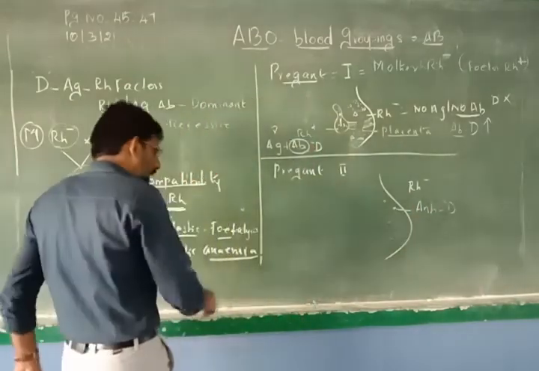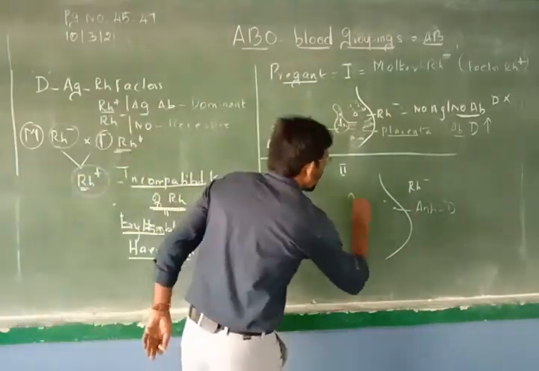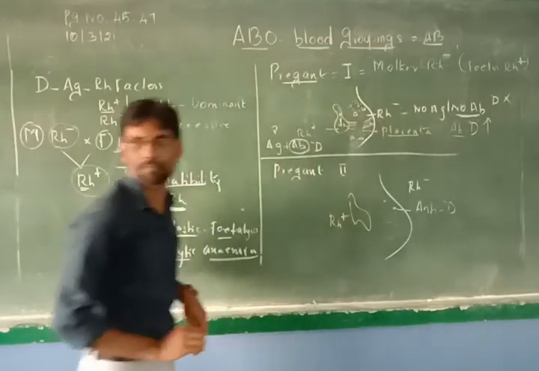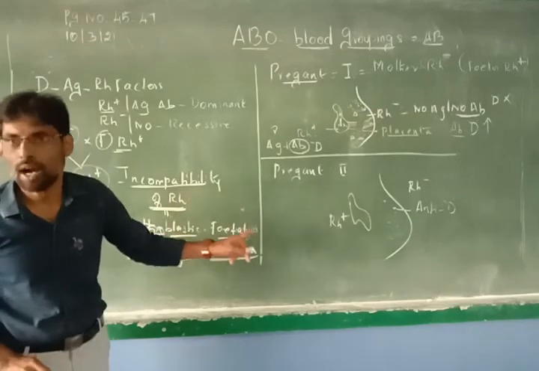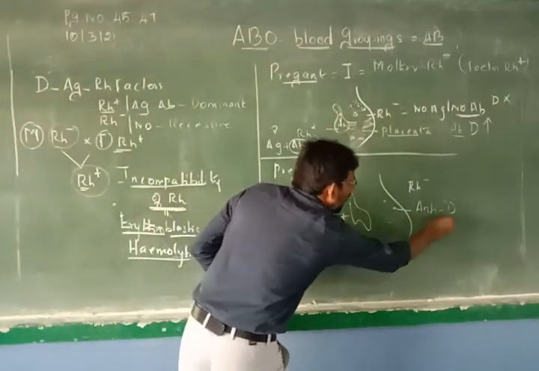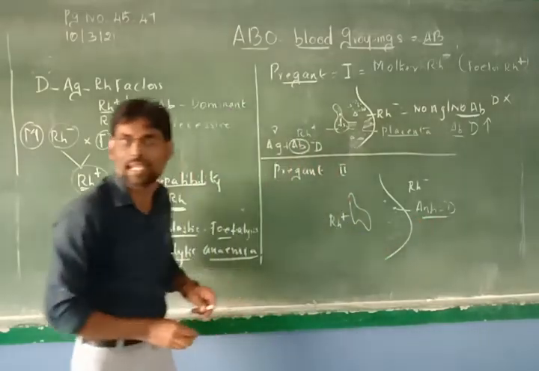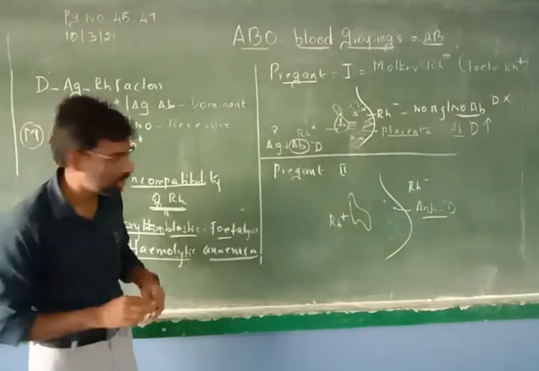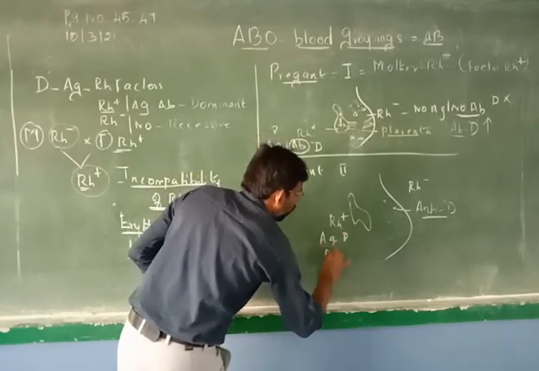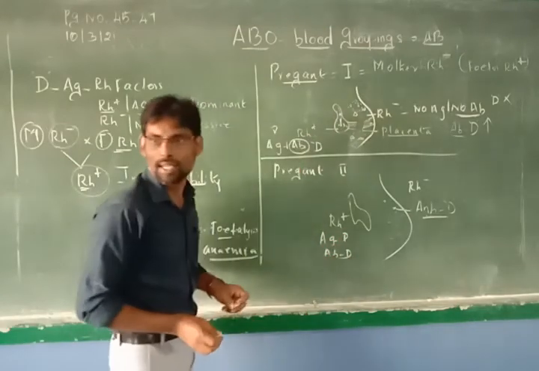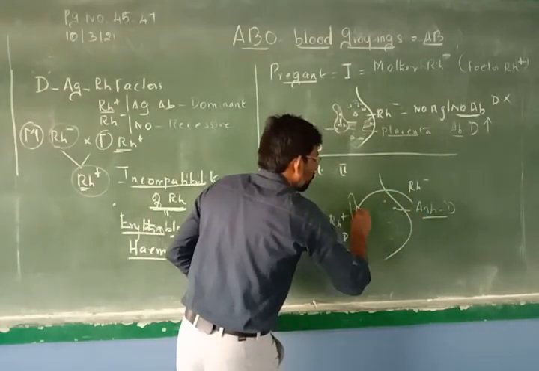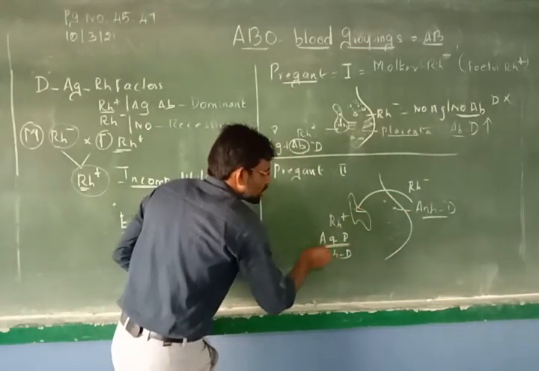The mother again conceives. Again now the fetus is Rh positive. Second delivery. Rh positive. Now what happens? Already antigen D is there. Anti-D is there. Antibody is there. Child will have antigen D, antibody D. Okay? This anti-D enters into the fetus, destroys this antigen.